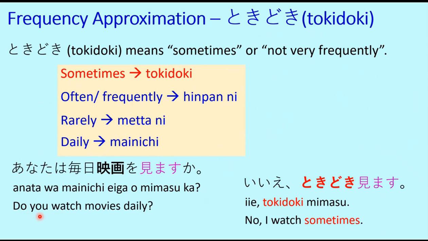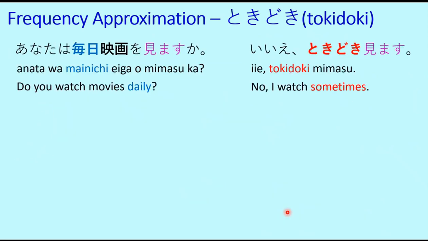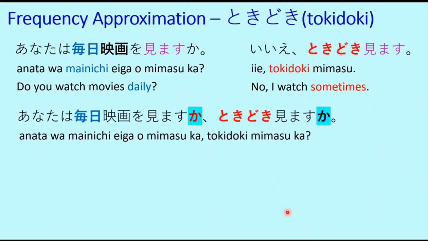The question was, do you watch daily? Answer is no, I do not watch daily. Mainichi eiga o mimasen. That means I do not watch daily, but I watch sometimes. I watch sometimes. Tokidoki mimasu. So the complete answer will be iie, watashi wa mainichi eiga o mimasen. Tokidoki mimasu. So this is the correct answer. Anata wa mainichi eiga o mimasu ka? Iie, tokidoki mimasu.